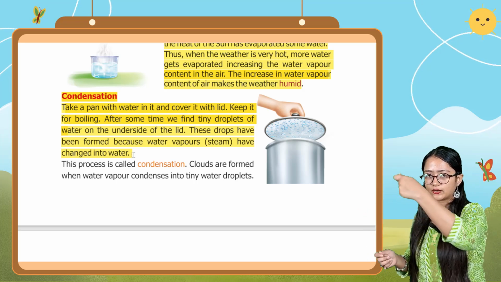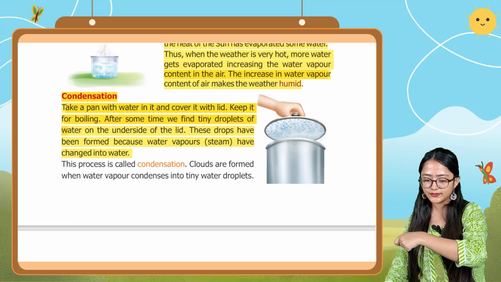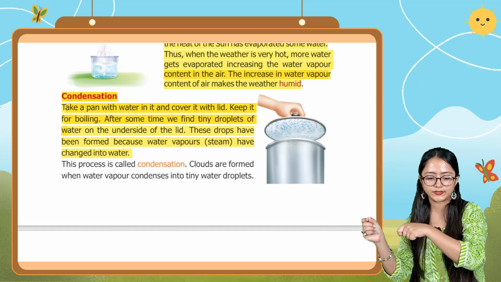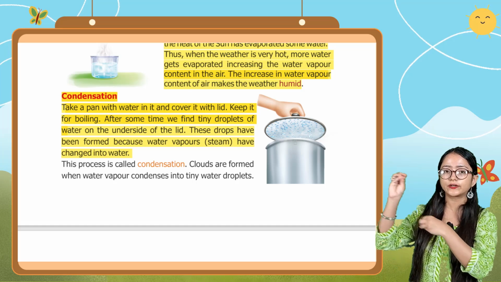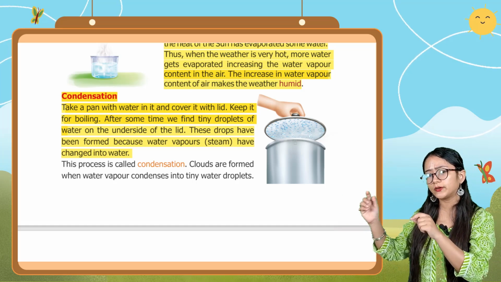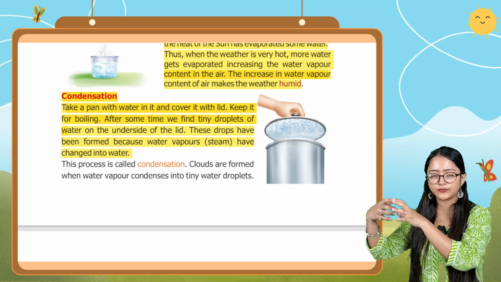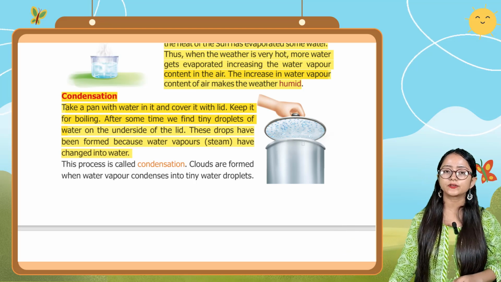When you take out that lid, as you can see in this figure also, there are some water droplets on the underside. These drops have been formed because the water vapor, the steam, has changed into the water form. So this process is known as what?